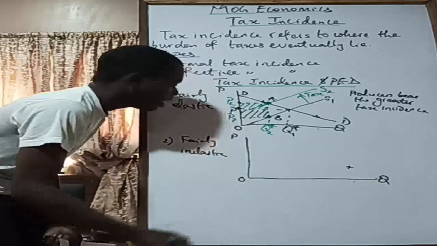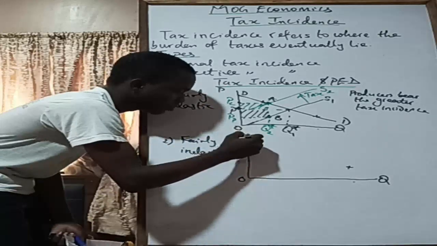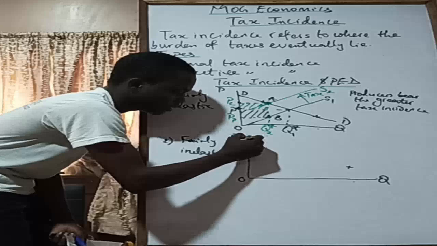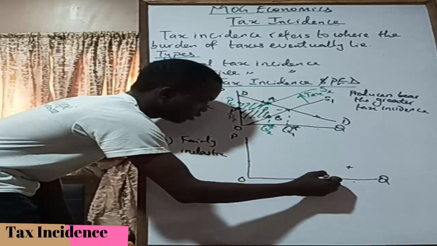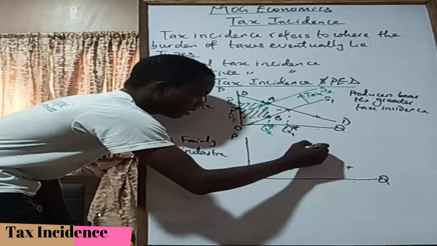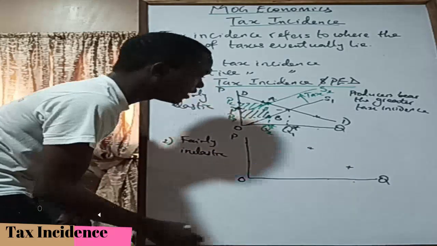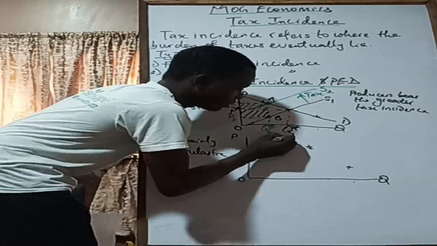Then the second price increases this much, and your quantity demanded only falls by this amount. So try to join these two points, and we'll have a demand curve this way.